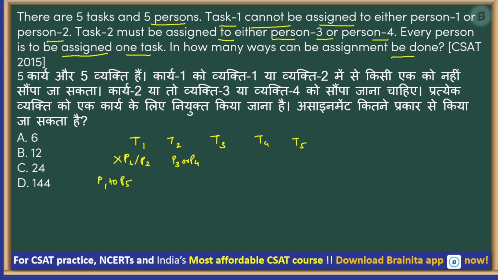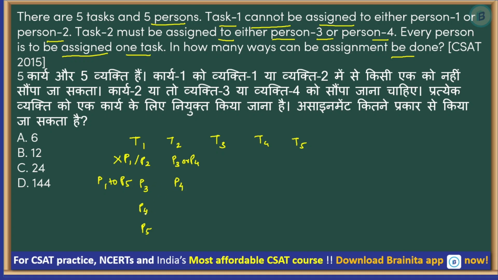So now if P1, P2 is not there, then T1 can be assigned only to P3, P4 and P5. Correct? Now, if you assign P3 here, you have to assign only P4 here. If you assign P4, because T2 has to be assigned only to P3 or P4. So if you assign P3 to T1, then T2 must be assigned to P4.